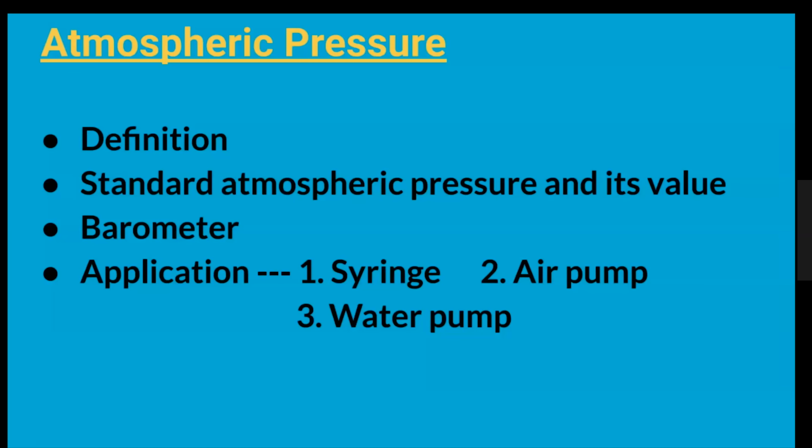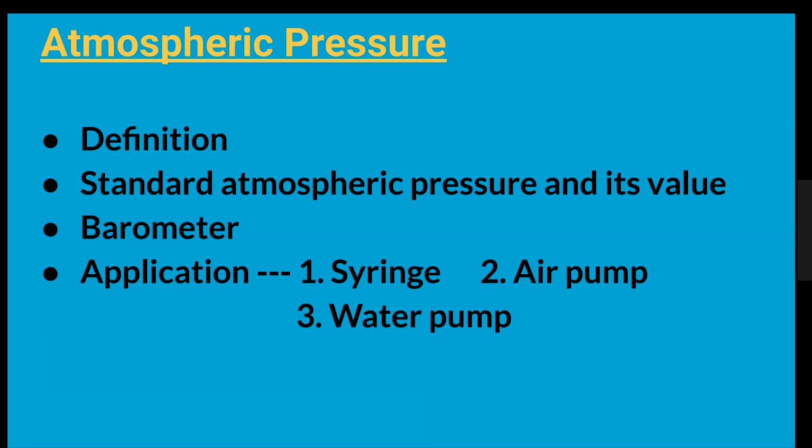Now let's connect to the next topic, students. Okay, now we need two more periods for concluding this lesson. Now the third part of the pressure lesson is atmospheric pressure. This topic is very short. We start with the definition, then one term, standard atmospheric pressure, which we will read.